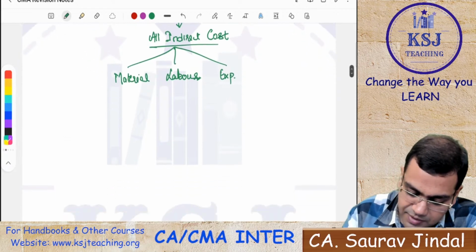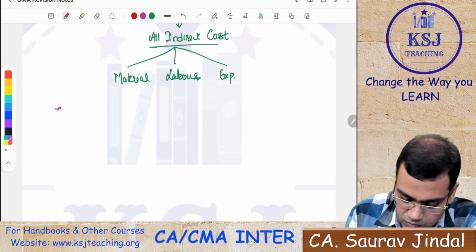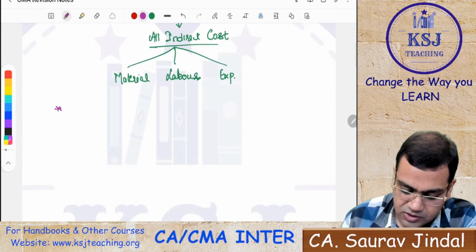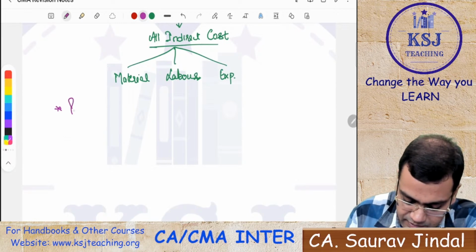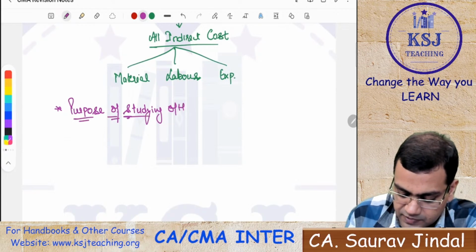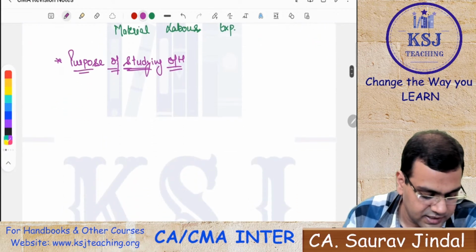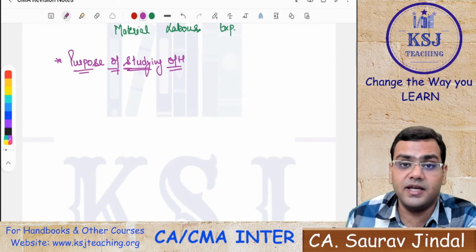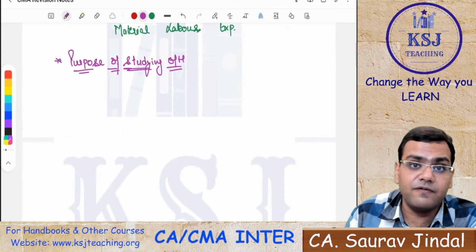Now, what is the purpose of studying overheads? Why are we studying overheads? Because ultimately, whatever this indirect cost we are incurring, this cost is to be recovered from our customer.